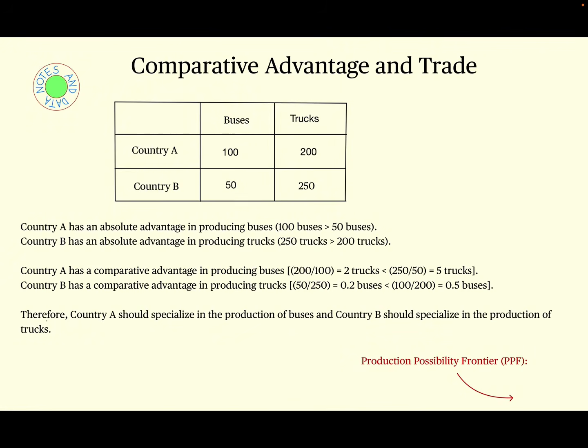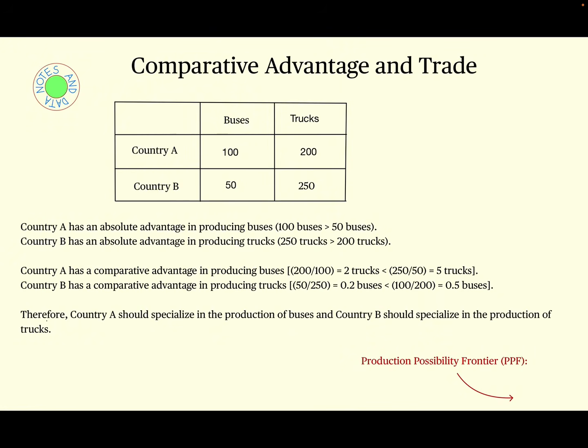As we can see from the chart, country A has an absolute advantage in producing buses, as it can produce 100 buses with all its available resources and technology, while country B can only produce 50 buses with all of its available resources and technology.